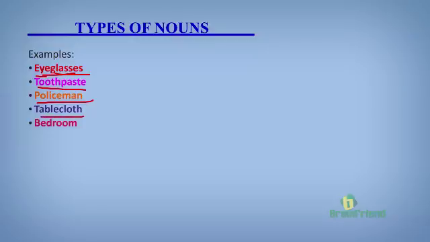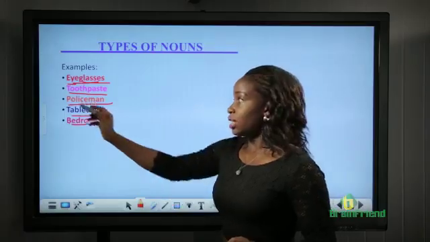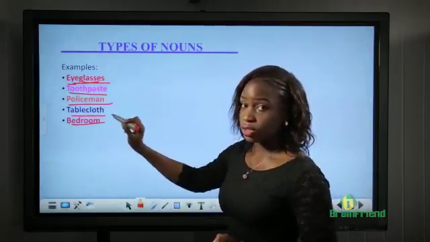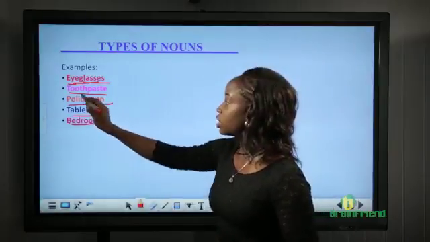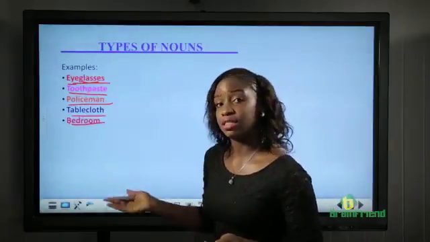Tablecloth. Table and cloth, they are different. But tablecloth is known as cloth that is used to cover a table. Bedroom. The same goes for bedroom. These are 2 different words, but together it refers to a room where you sleep and keep your personal belongings, a room that is just for you. We can see that these compound nouns are joined together. There is no space in between them, even if they are different words.